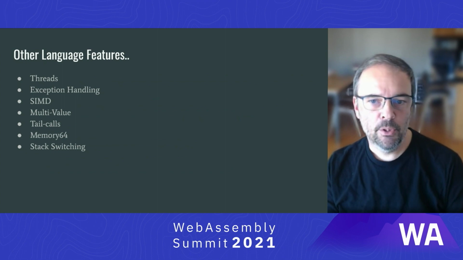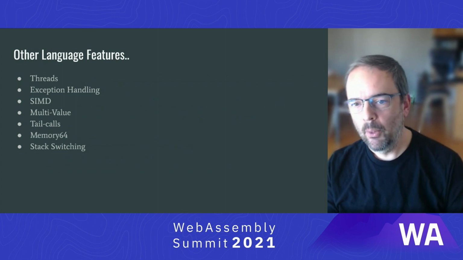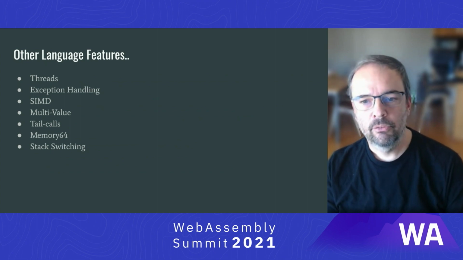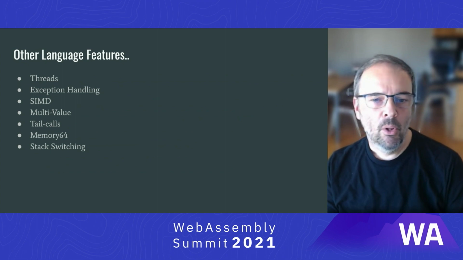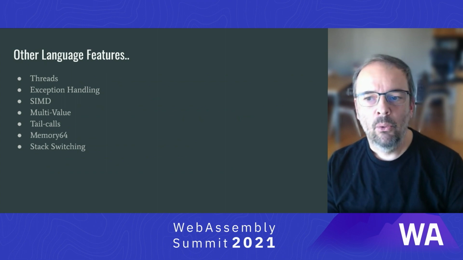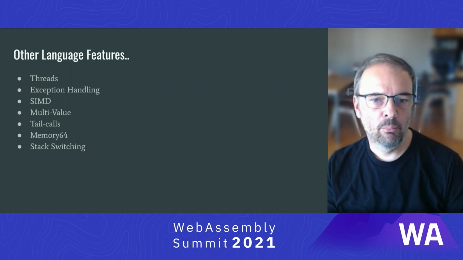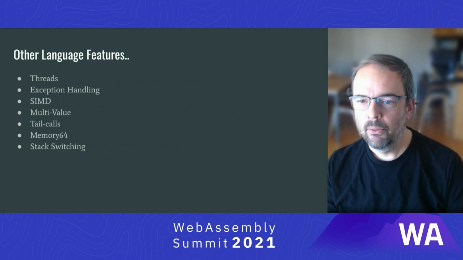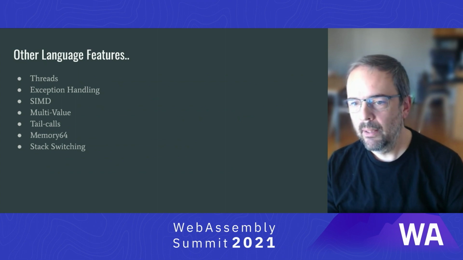SIMD is very mature at this point. It is, of course, mostly an optimization feature, so it should generally be possible for your language to either emit SIMD or scalar code for your language features. Multi-value is very interesting for languages that naturally allow for multiple values to be returned, or languages that want to be able to return multi-field structs or tuples efficiently. Tail calls are particularly a compiler-friendly feature, allowing you to emit continuation or trampoline-style code efficiently.